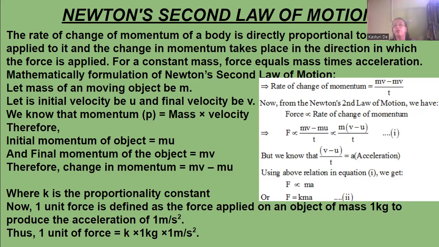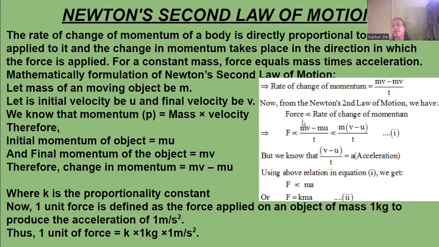Mathematically, Newton's second law will represent that. Let mass be m, initial velocity be u, final velocity be v. Momentum will be mass into velocity. Therefore, initial momentum will be mu and final momentum will be mv. Therefore, change in momentum will be mv minus mu. Now, from the picture, we can see this. So rate of change of momentum will be mv minus mu by t. So, that means what?